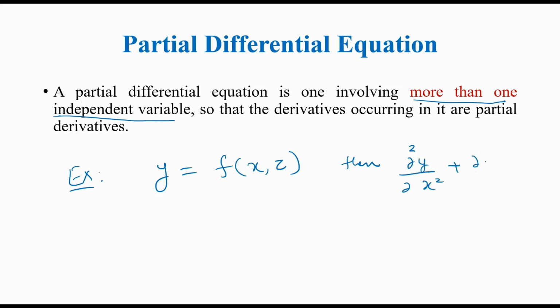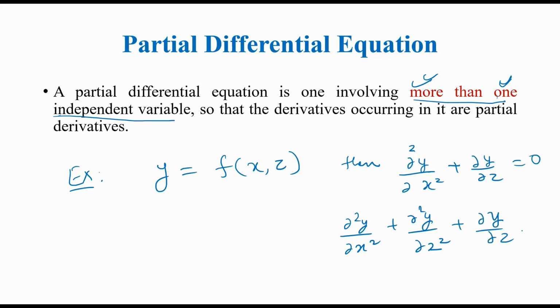These are the partial derivatives, because you can see that y is depending on two variables x and y. So whenever we have more than one variable involved with the derivatives, it is called a partial differential equation. This is also a partial differential equation, because here we again have more than one variable. You can have 3, 4, any number of variables for a partial differential equation, but for an ordinary differential equation you will have only one independent variable.